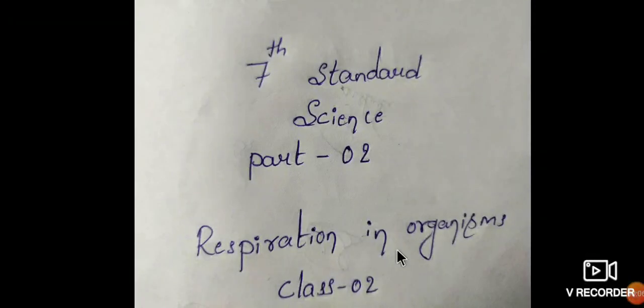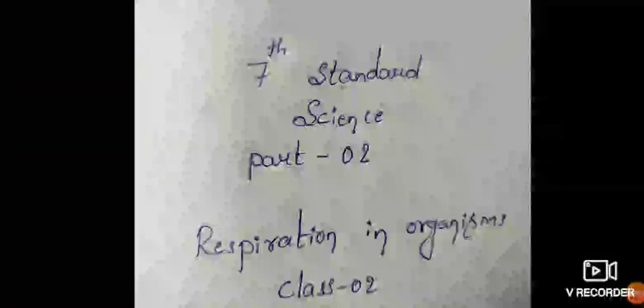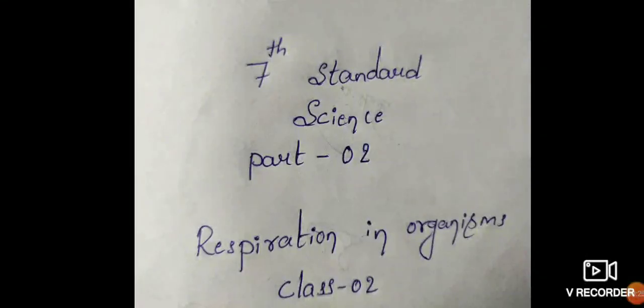Good morning, dear students. In the previous class, in the chapter Respiration in Organisms, part 2, we studied what breathing is, and what we take in and what we breathe out. That is, oxygen is taken in and carbon dioxide is breathed out.